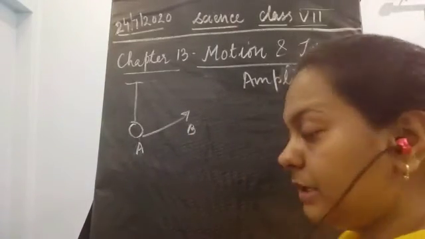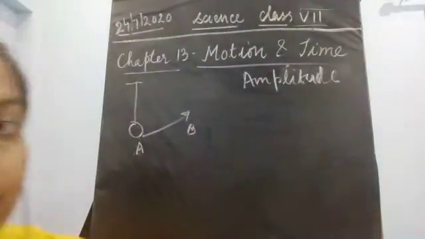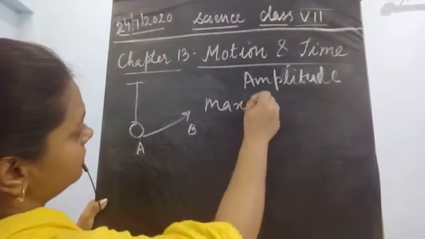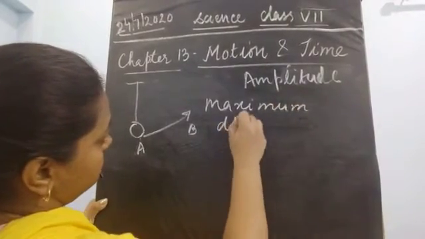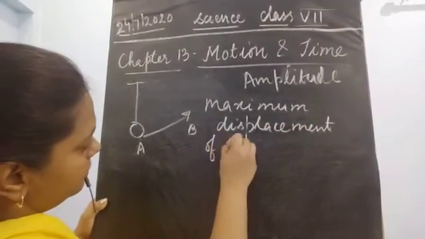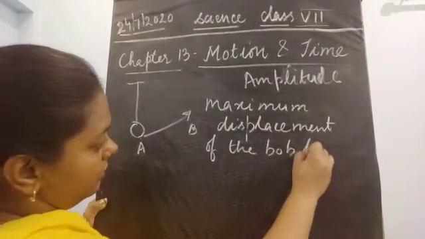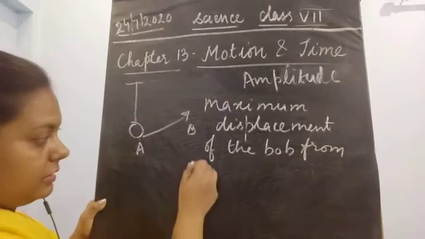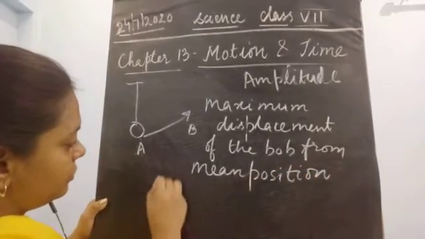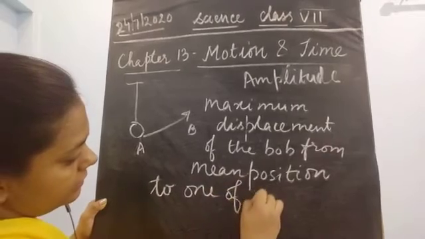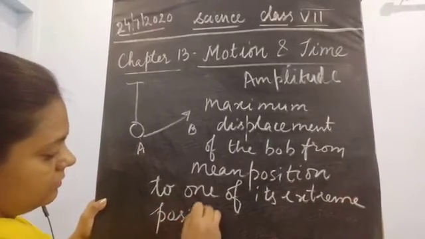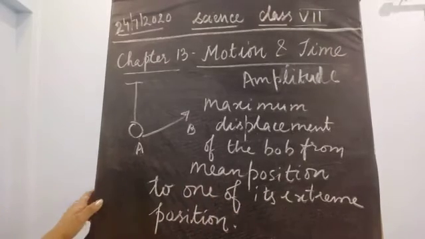So what is amplitude? Amplitude means the maximum displacement of the bob from its mean position to one of its extreme positions. Okay, so this is known as the amplitude.